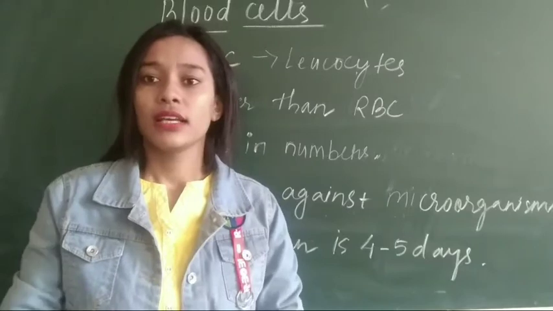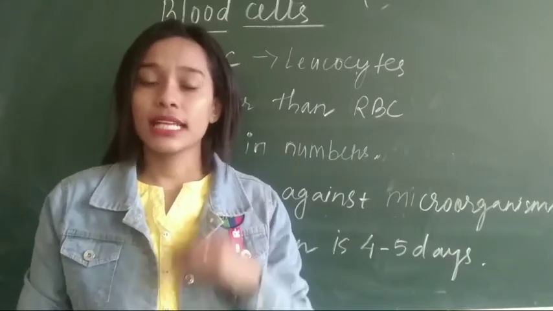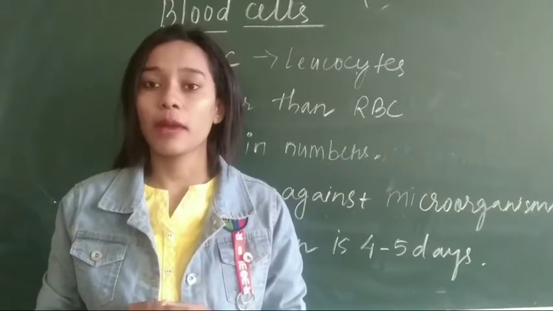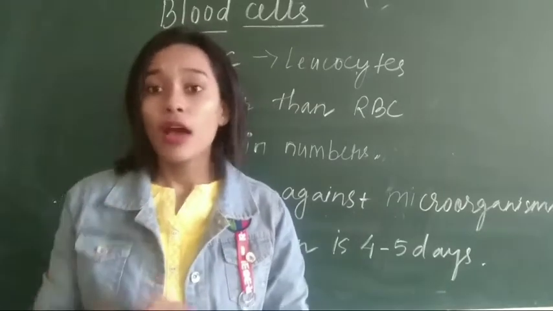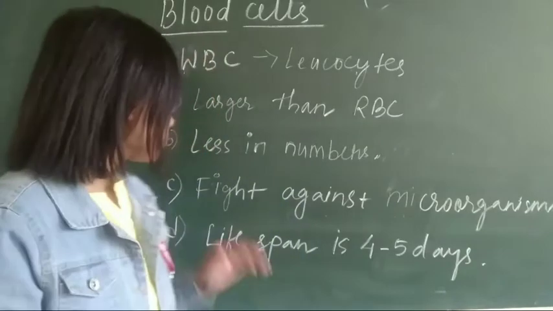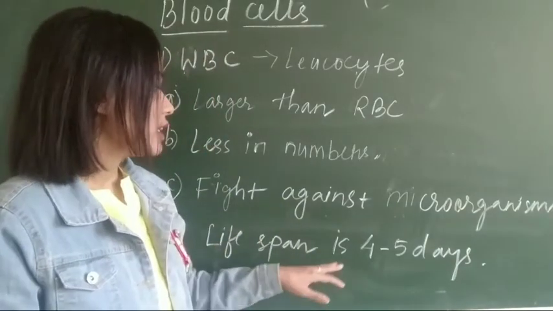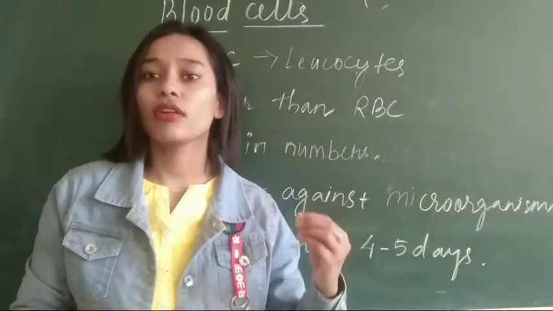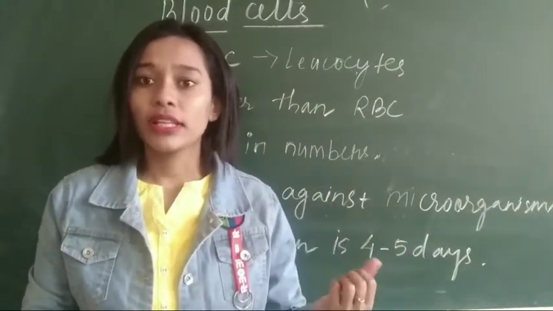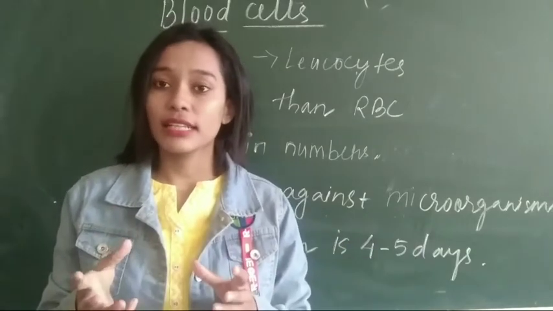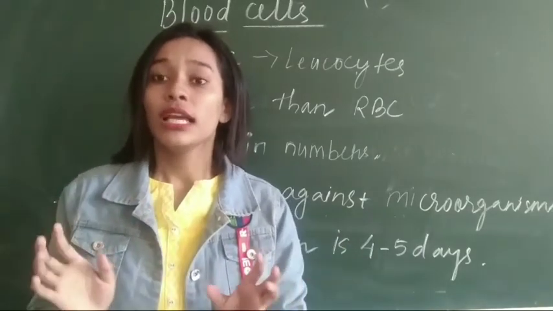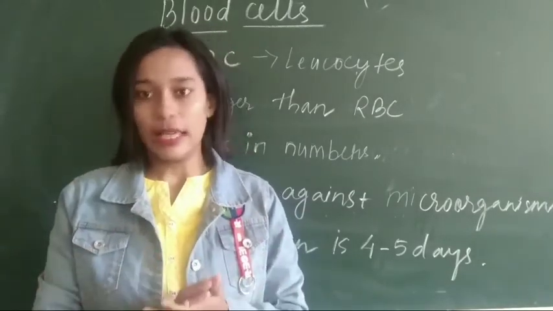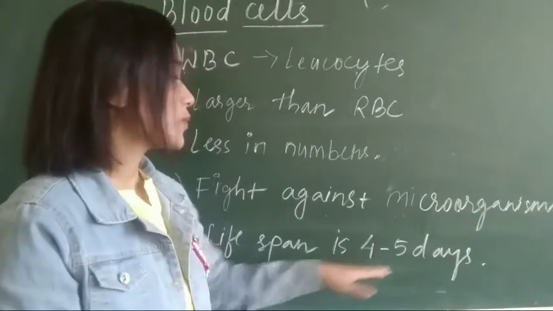They run actively throughout our body, and if they detect any foreign particles like microorganisms which are harmful for our body, what happens? The number will increase and they will kill the microorganisms. Now the lifespan is 4 to 5 days. Their lifespan is not so long like red blood cells, because their number is very less. As soon as they detect any microorganism, the number will increase and they will kill that microorganism and they will die. So their lifespan is 4 to 5 days.